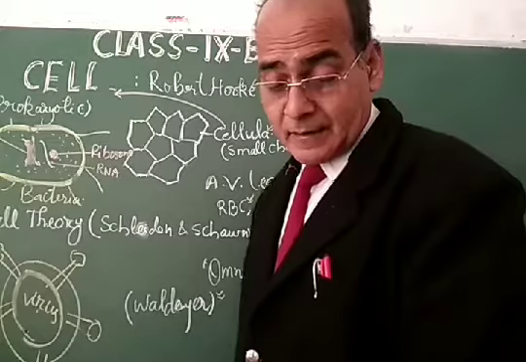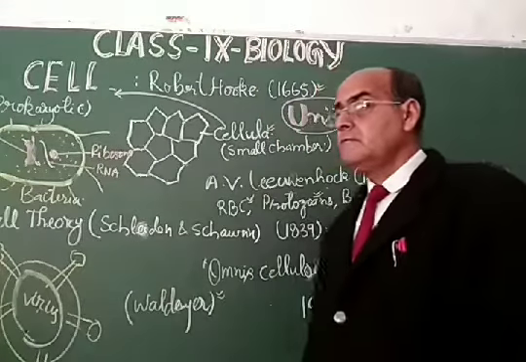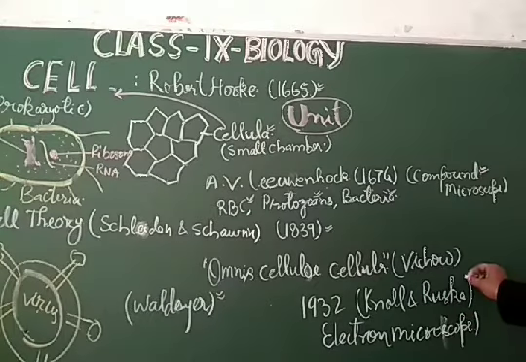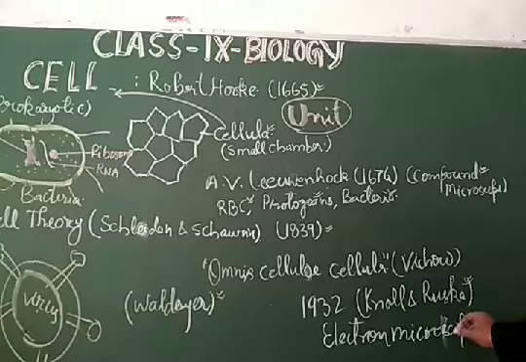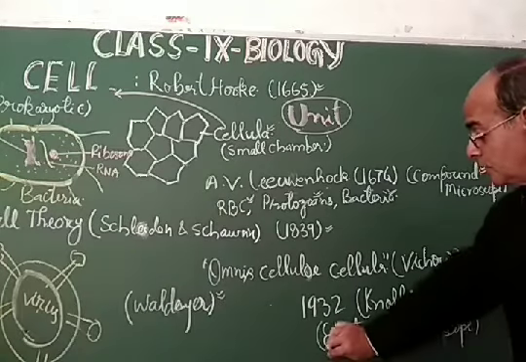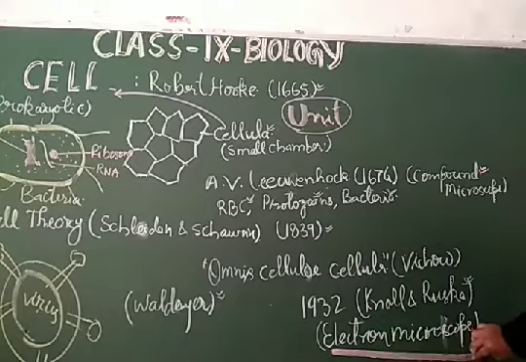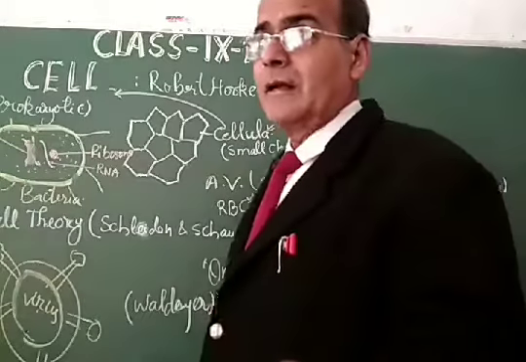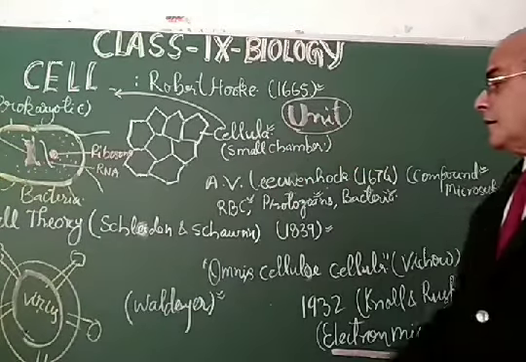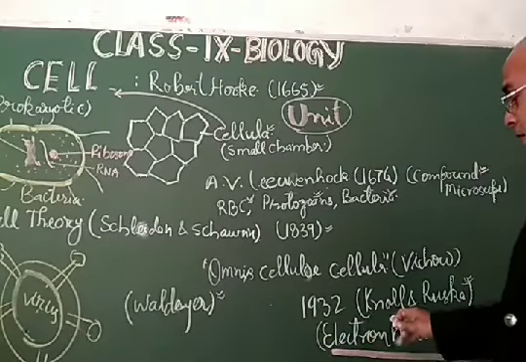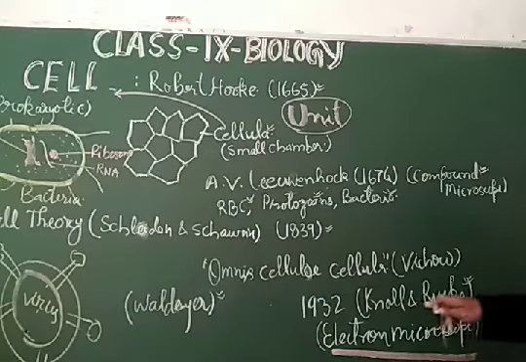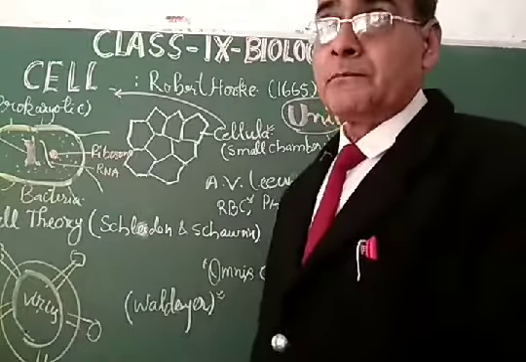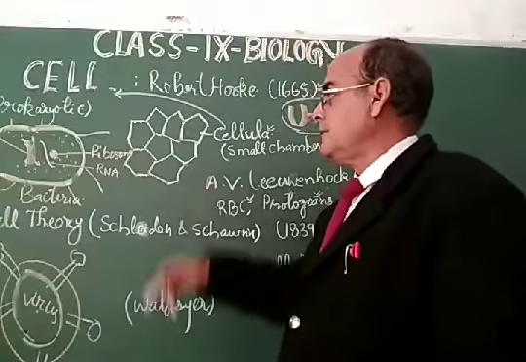Dear students, as far as cells are concerned, different types of cells were studied by other scientists. When Knoll and Ruska discovered the electron microscope, it was possible to see all the structures inside the cell, whether that is the chromosome, the mitochondria, or the endoplasmic reticulum. So all the cell organelles that can be seen in the electron microscope were discovered by Knoll and Ruska in 1932.